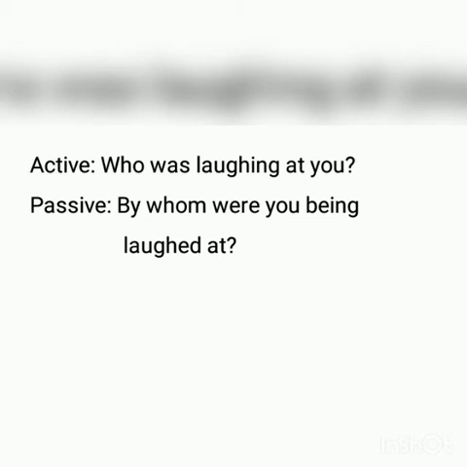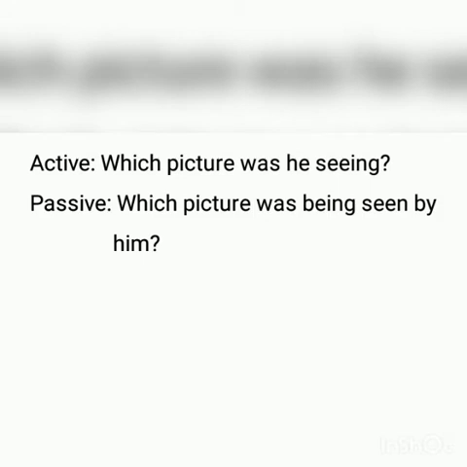This is the answer. And the next question is, which picture was he seeing? The question begins with which picture. When we change into passive voice, we'll take down which picture first, and since there is no object given, we'll continue with was being, the third form of see is seen, by, and the subjective form he will change into the objective form him. So the sentence will be, which picture was being seen by him?